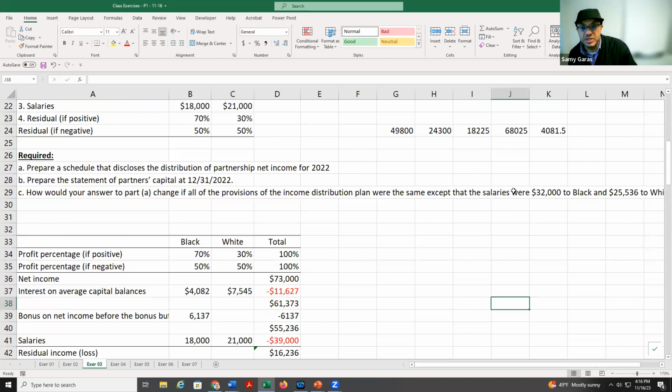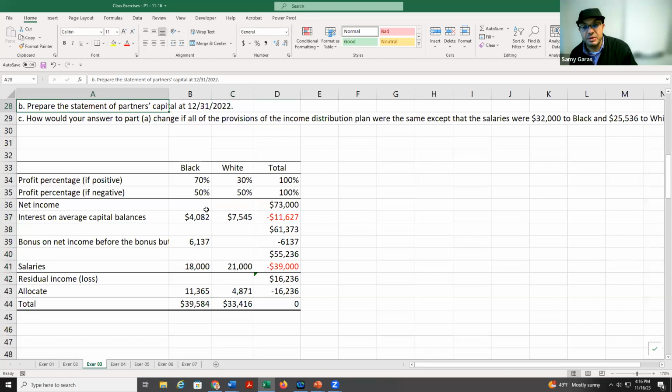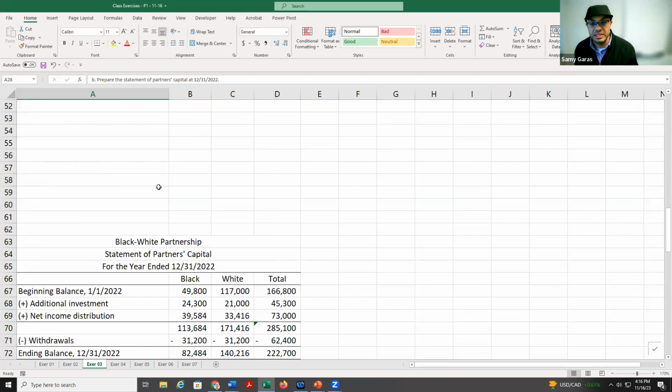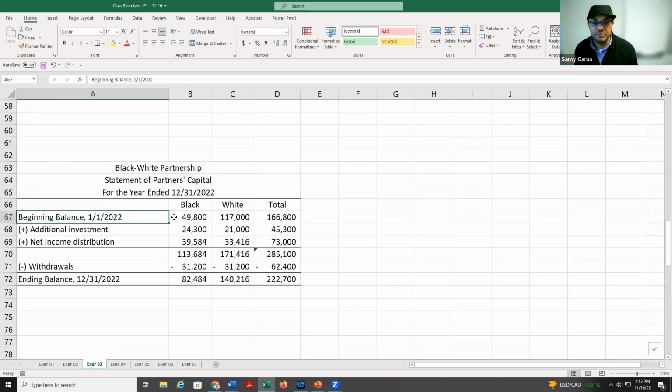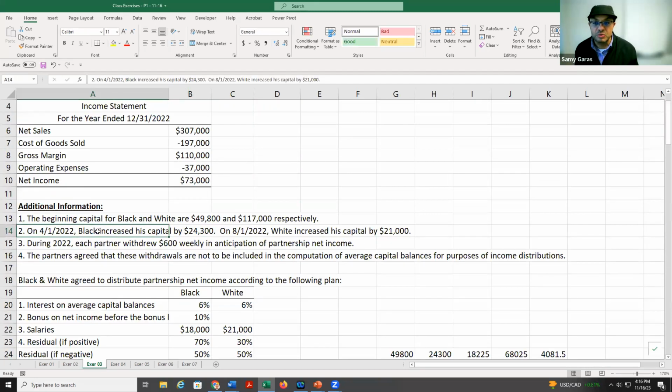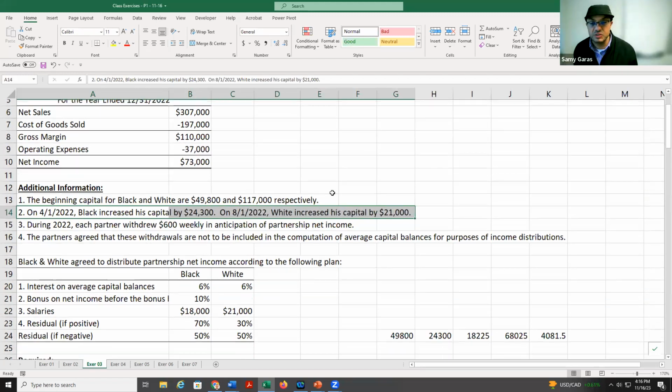In the second situation, it says, or the second requirement, how can we take the distribution of income and create another report? We call it a statement of partners' capital, which is retained earnings in a corporation. So we start with the beginning capital, which is 49,800 and 117. And we take the additional capital, 24,300, which I got from here, 24,300 and 21,000. So we get it here.